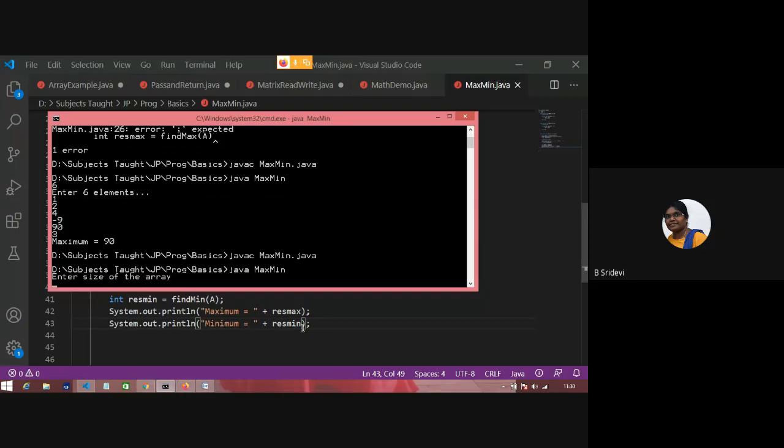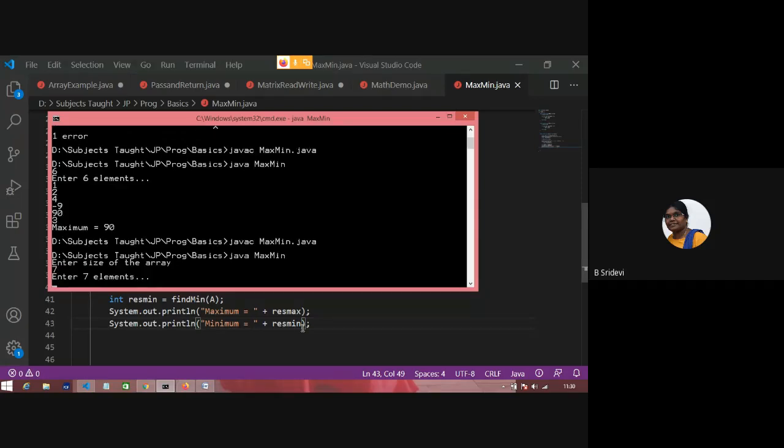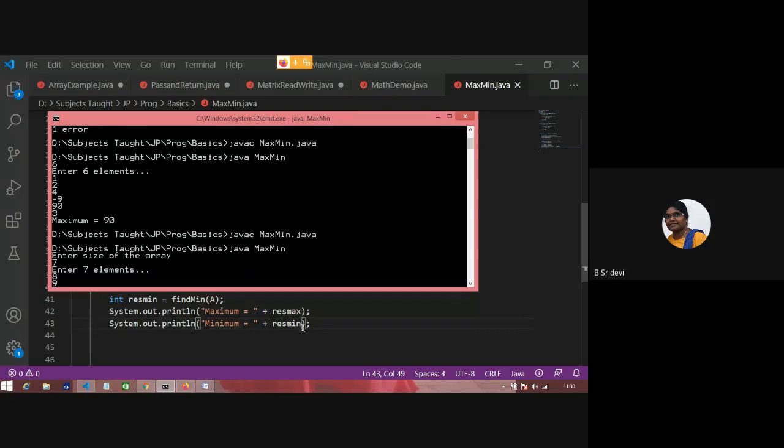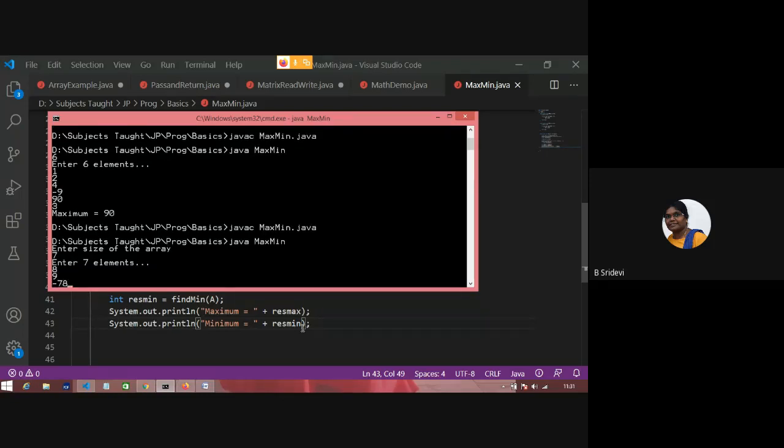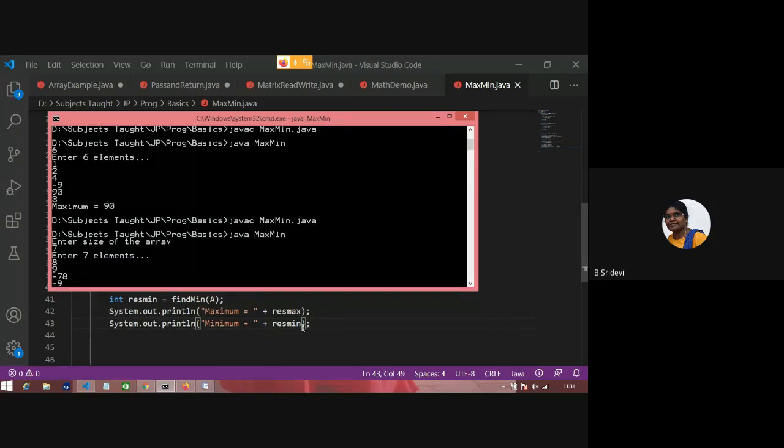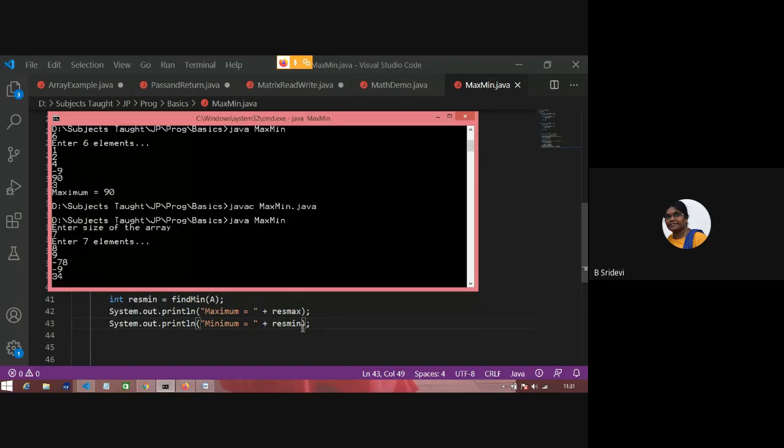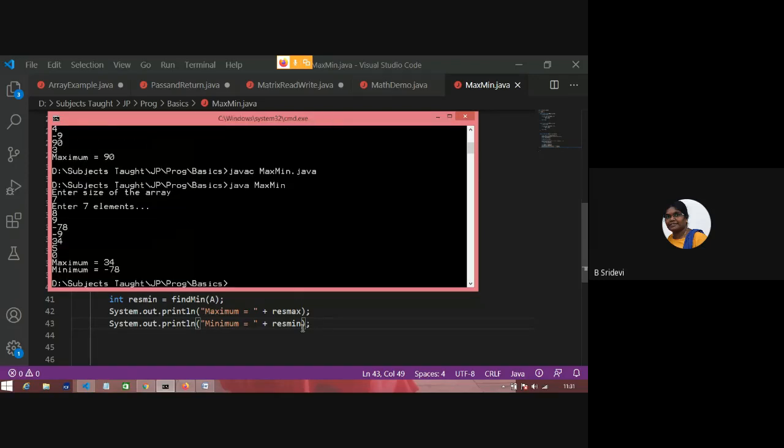Now it's prompting for the elements. Now I am entering 7 elements: 8, 9, minus 78, minus 9, 34, 5, 0. So maximum is 34 and minimum is negative 78. Okay. So is it working fine?